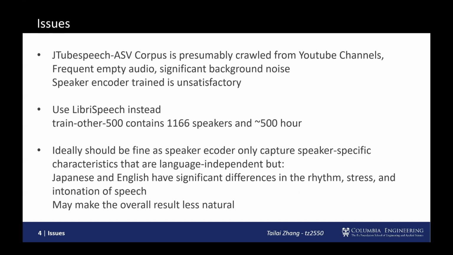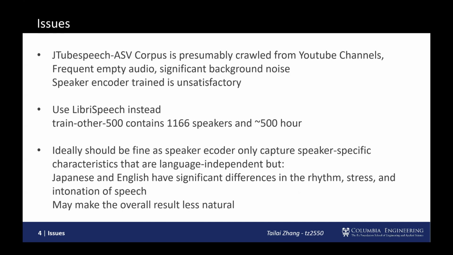The main reason we are using LibriSpeech instead is because we face significant challenges in training on the JTube dataset. This dataset is likely crawled from YouTube channels, and its quality is not very good. It has a lot of empty audio files in it, and a lot of the speech has excessive background noise and background music. And the model trained on the JTube dataset suffers from it and is not very satisfactory to me. Thus, I have to choose another dataset.